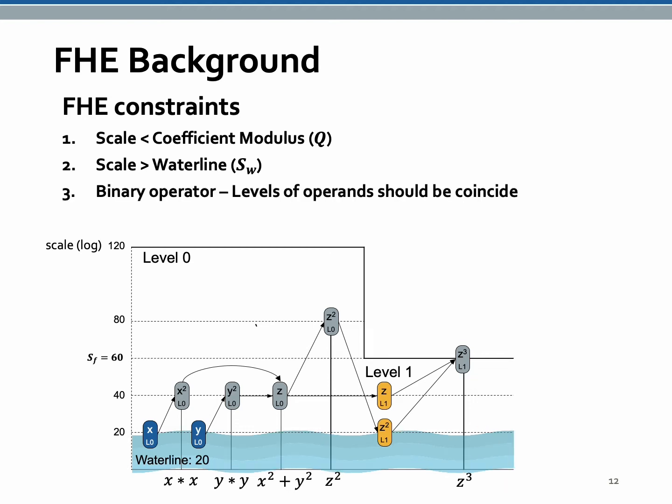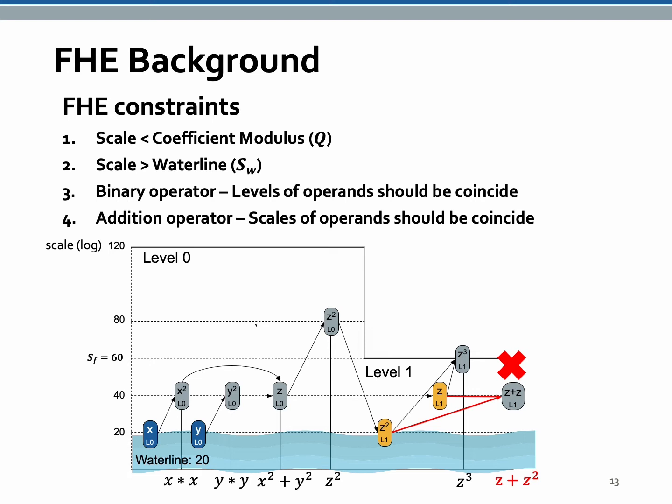There are constraints for operands of binary operators. For any binary operator, the levels of the operands should coincide. To match the levels of operands, mode switch can be used. For example, mode switch on z increases its level, and it can be multiplied with rescaled z square.